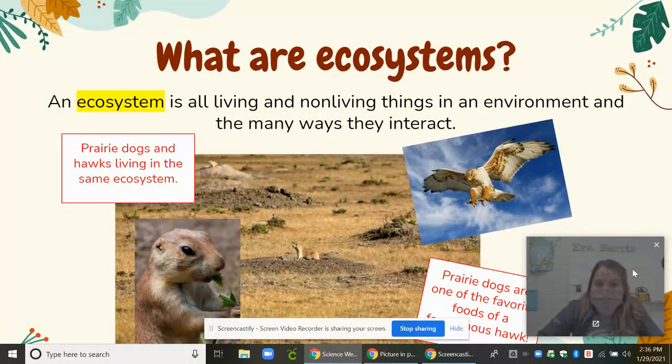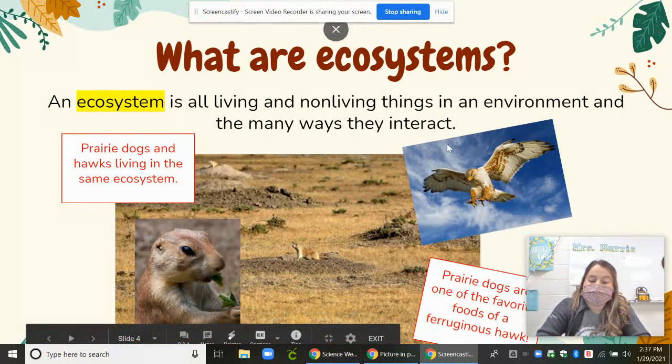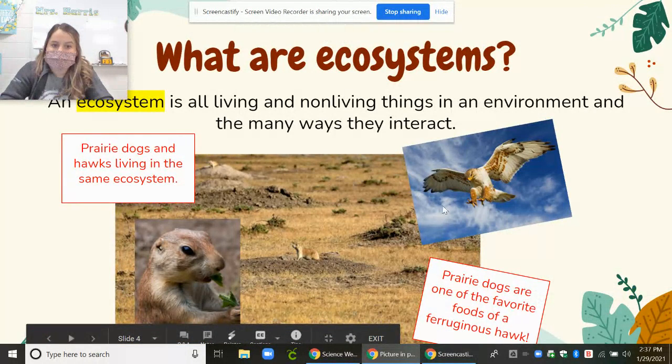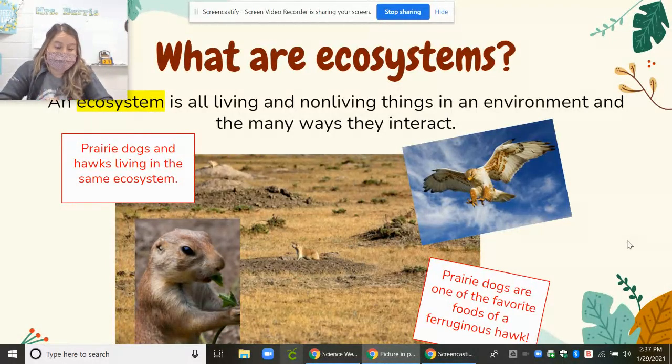So what are ecosystems? An ecosystem is all living and non-living things in an environment and the many ways that they interact. So one animal might eat another animal, and then they might live off the plants, and they might eat this part of the tree, and then another animal eats this part. That's how they all work together. So prairie dogs and hawks, they live in the same ecosystem, right? They're living here together. The prairie dogs are one of the favorite foods of a hawk. So the hawk actually eats the prairie dog, and that's just part of their ecosystem.